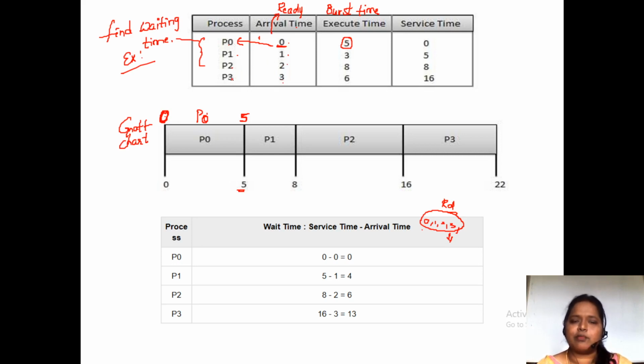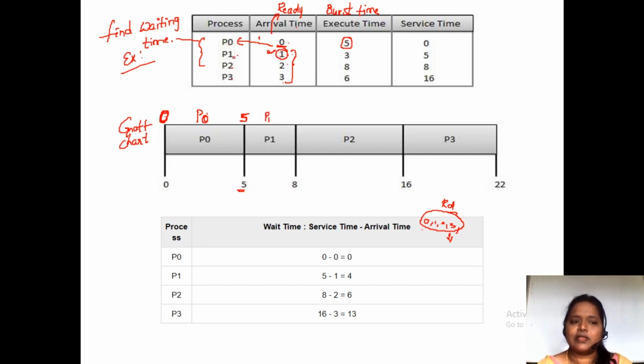At 3 milliseconds, process P3 entered. So which process do we have to consider? At 1 millisecond. Why? Because this is the second process that enters the ready queue. So now at 5 milliseconds, already 3 processes are there in the ready queue. Which process do we give priority? The first process we have to give the importance, so we give importance to the P1 process.